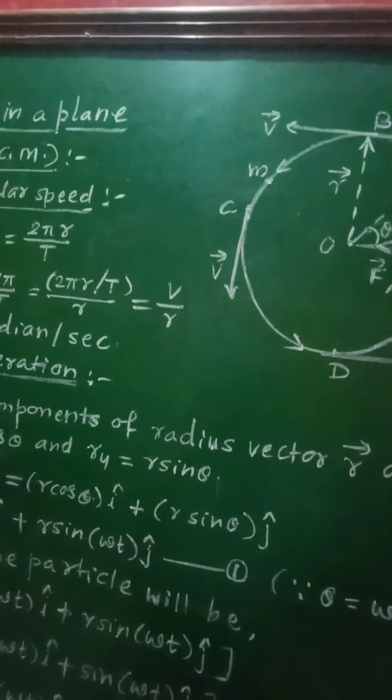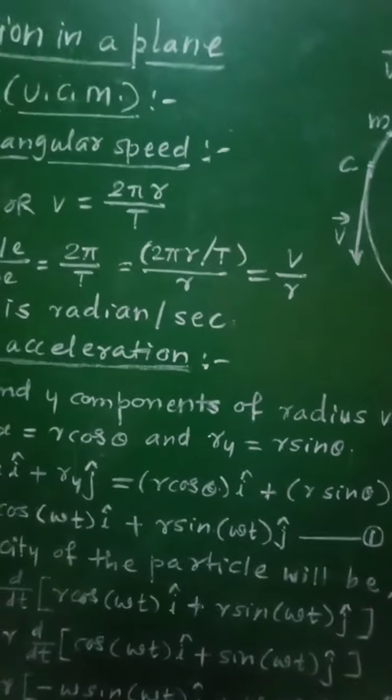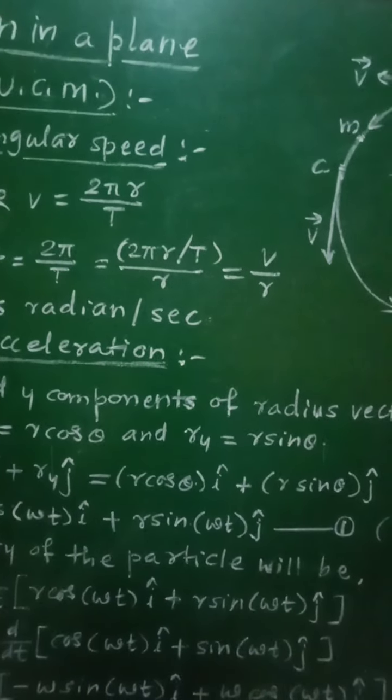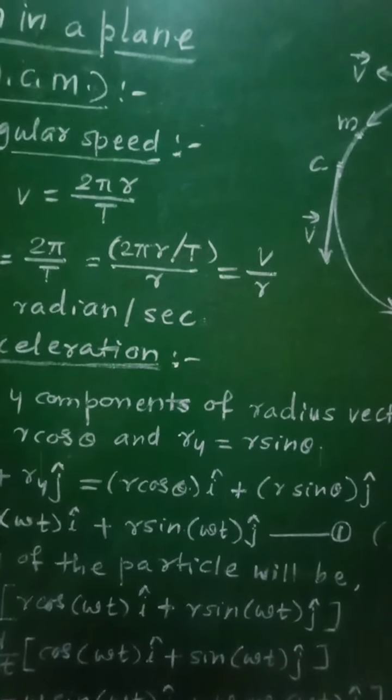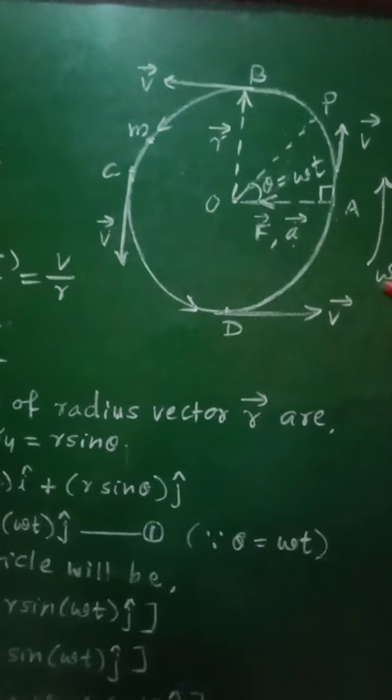Then the force causing this acceleration of the particle performing uniform circular motion is called centripetal force.